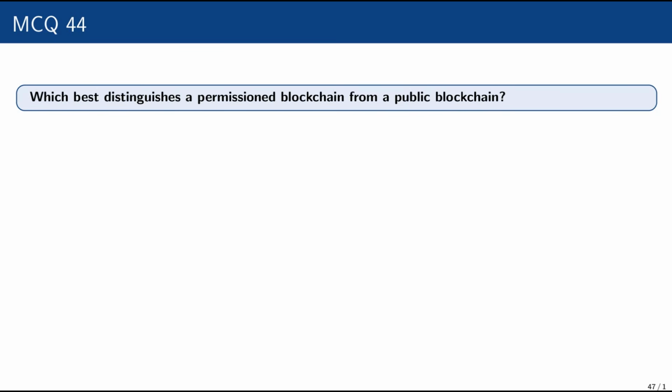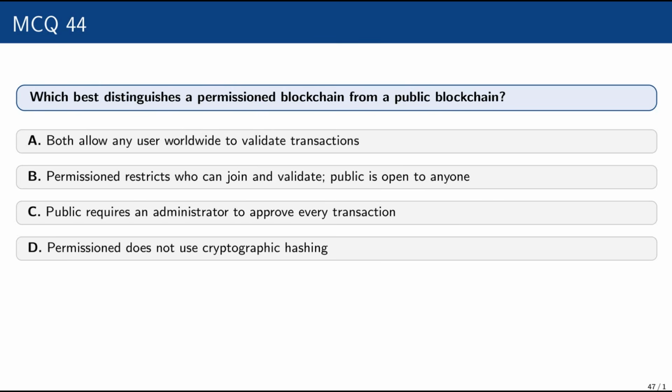Which best distinguishes a permissioned blockchain from a public blockchain? A: Both allow any user worldwide to validate transactions. B: Permissioned restricts who can join and validate, public is open to anyone. C: Public requires an administrator to approve every transaction.